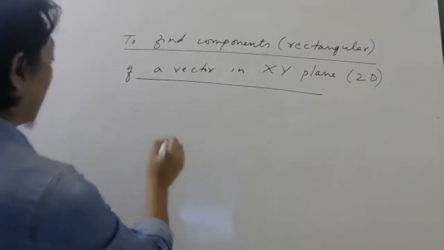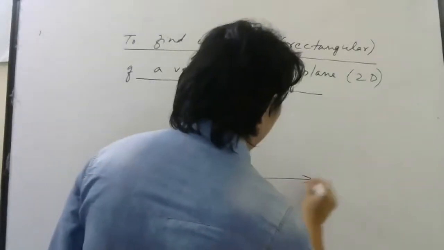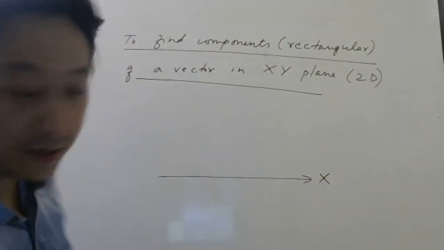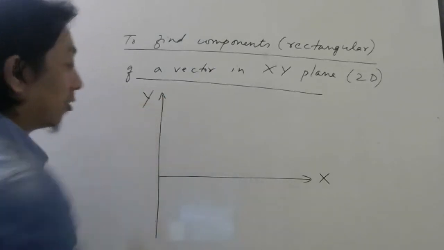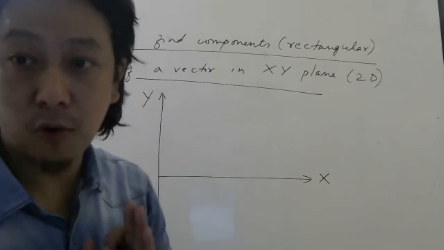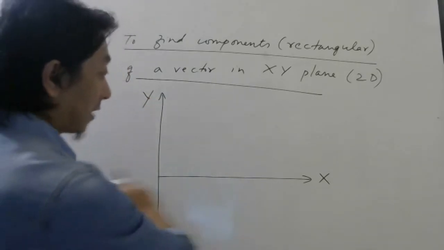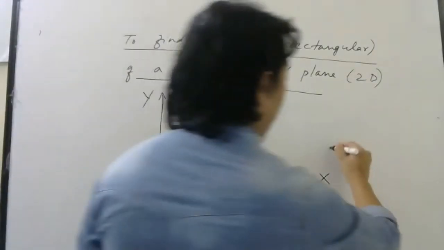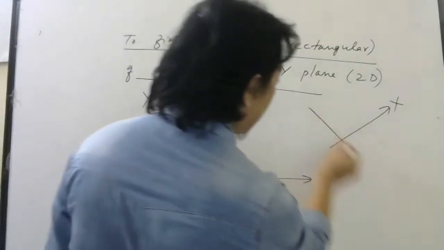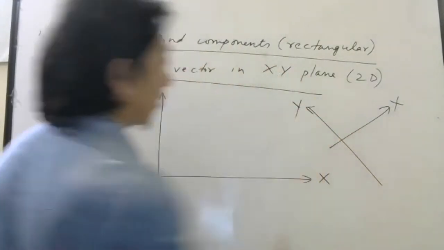So look here. Let me say this is my x-axis and this is my y-axis. Please remember, the x-axis need not always be like this. It can be here also. The only thing is the y-axis and x-axis should be perpendicular.